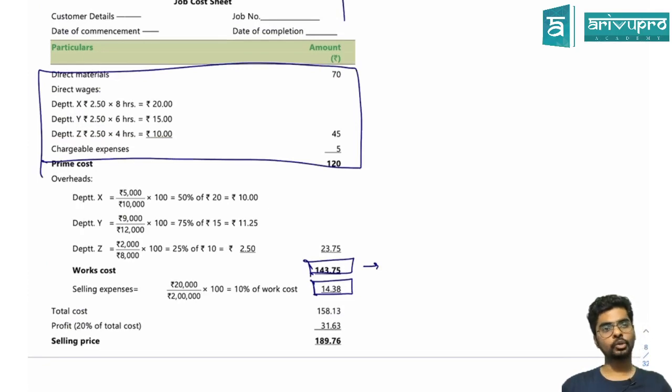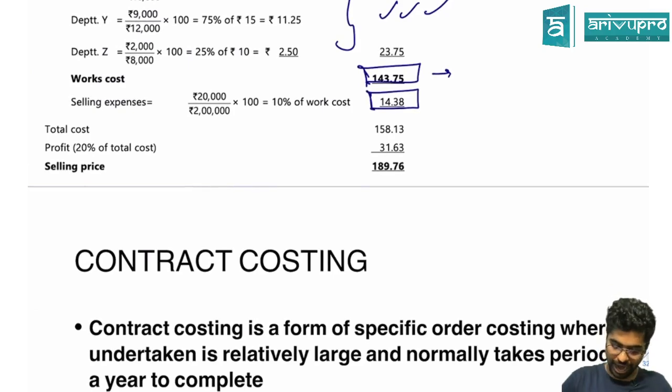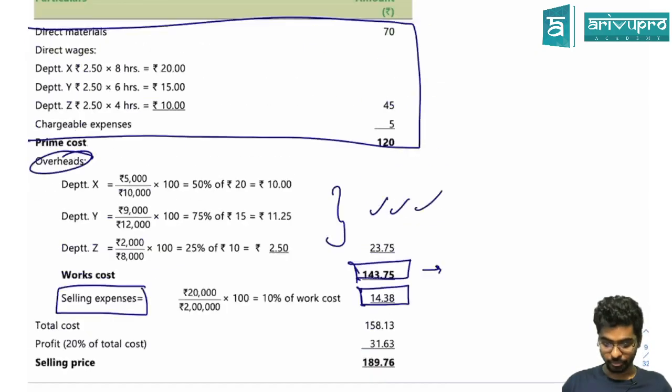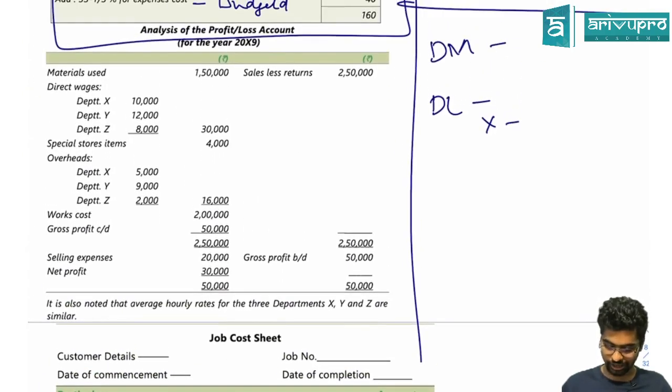Now I had to come up with overheads. I had multiple ways of doing it, so I did it based on the labor cost because there were departments involved. Now I have to add my selling expenses. There was no information given, but I can go back to the data and see my selling expenses was 20,000 for a work cost of 2 lakhs.